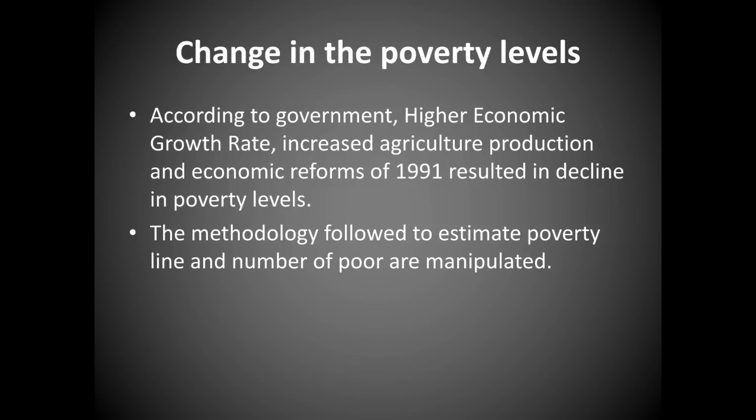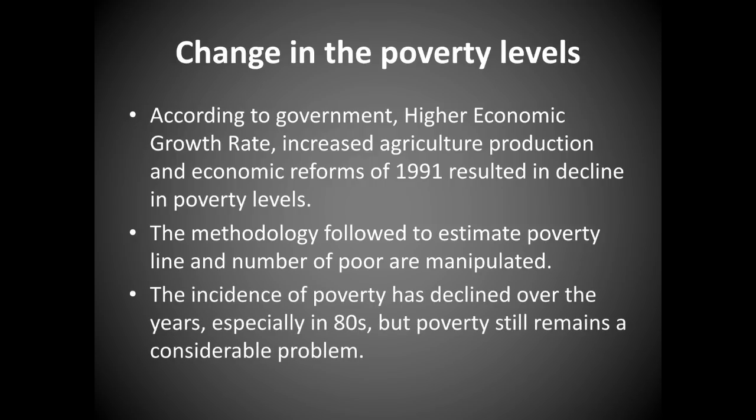The number of poor is manipulated because they don't know how to identify them. The method they introduced was not apt to find out the number of poor people in our country. The incidence of poverty has declined over the years, especially in the 80s, but poverty still remains a considerable problem.